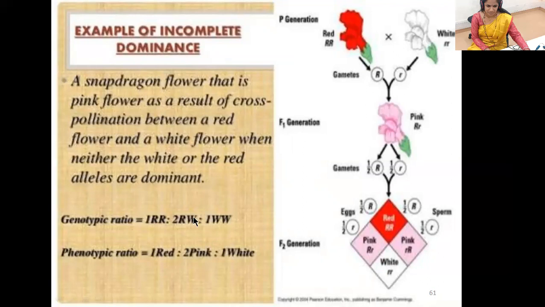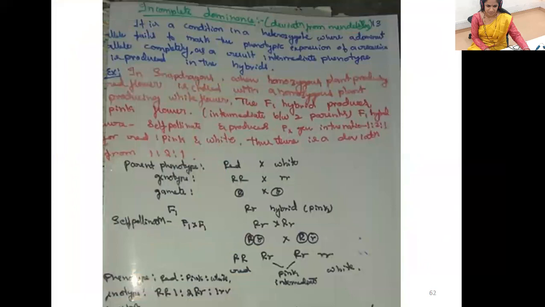For the genotypic ratio we got 1:2:1, whereas the phenotypic ratio was also 1:2:1 instead of 3:1, what was explained by Mendel. Here also you can make out this particular cross. First, the parent phenotype, red crossed with white, then genotype capital RR crossed with small rr.